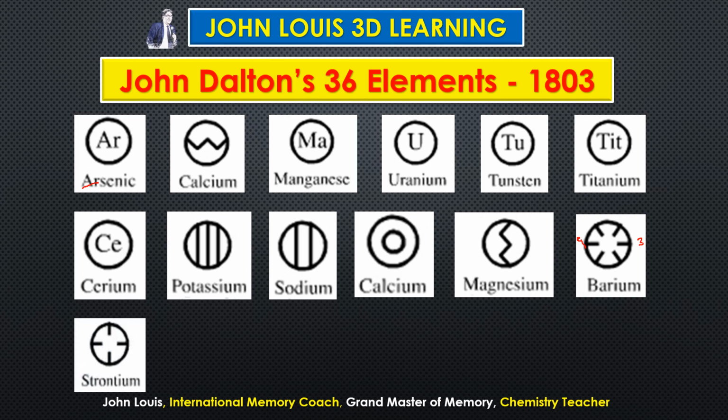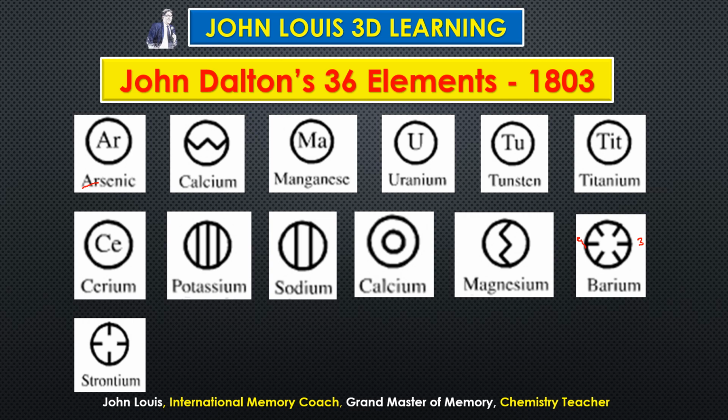Strontium. See, for sulfur we put one cross, no? Circle cross, but it is not a full cross. So at 12, 3, 6 and 9, a single line is drawn. 4 lines here for strontium. 4 lines for strontium, 6 lines for barium and 8 lines for mercury. So all these things are similar.